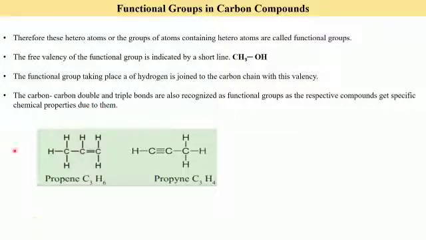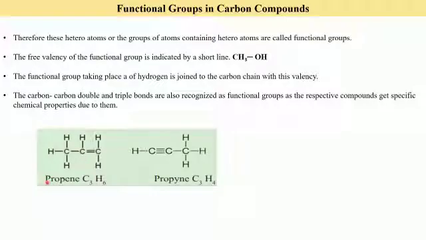So this is the last point in functional groups, which tells us that even the carbon-carbon double bond and carbon-carbon triple bond are also recognized as functional groups, and the compound acquires chemical properties according to the bond they possess. So accordingly, we have single bonds, that is saturated hydrocarbons, and we have unsaturated hydrocarbons with double and triple bonds.